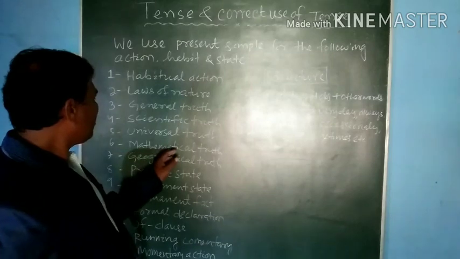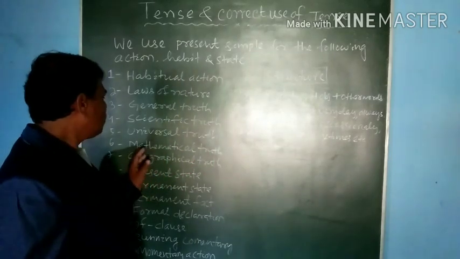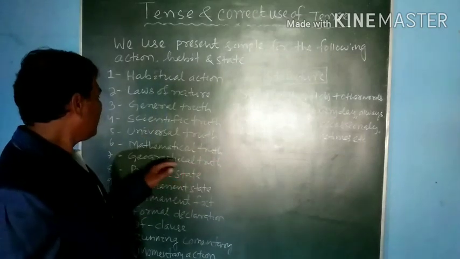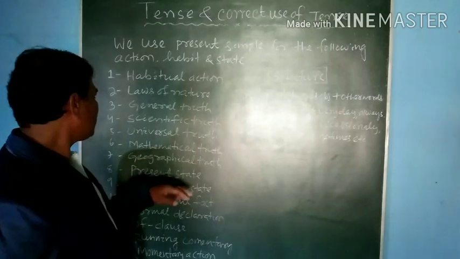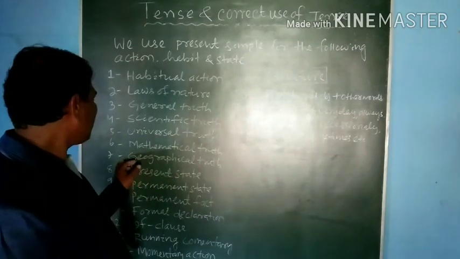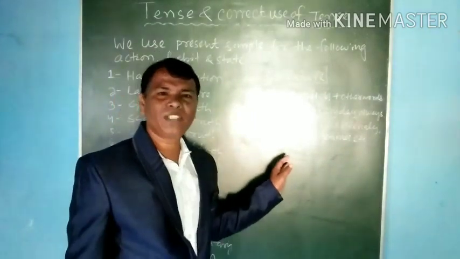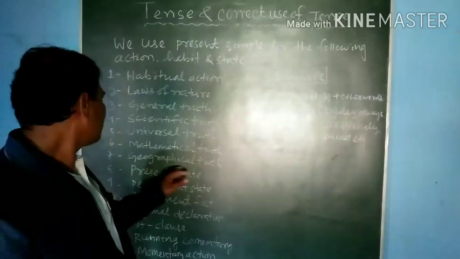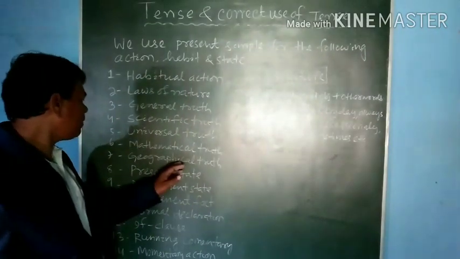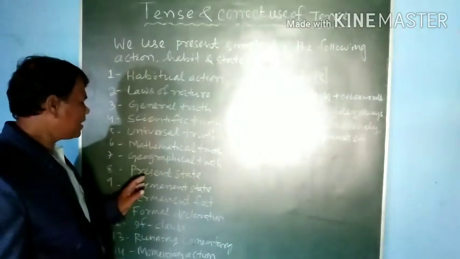When we calculate mathematical things, we say 2 and 2 is 4, and 2 plus 2 is 4. So 2 and 2 makes 4. That is called mathematical calculation. Like this, geographical truth. What is geographical truth? Geographical truth means Puri is famous for Lord Jagannath. That is called geographical truth. So it indicates a geographical place. So like this, present state. What is present state?